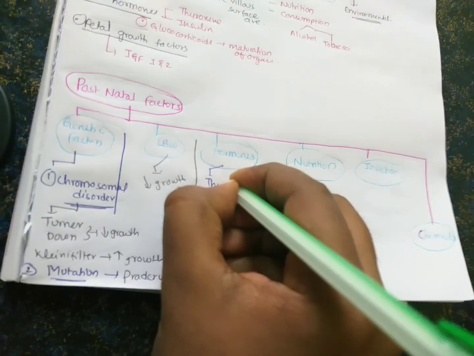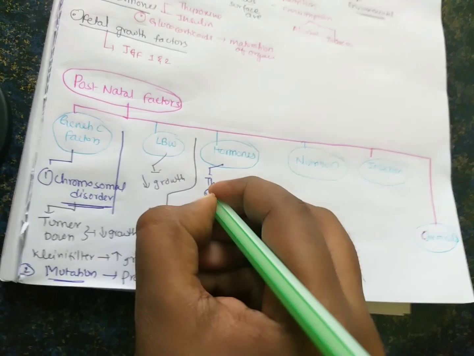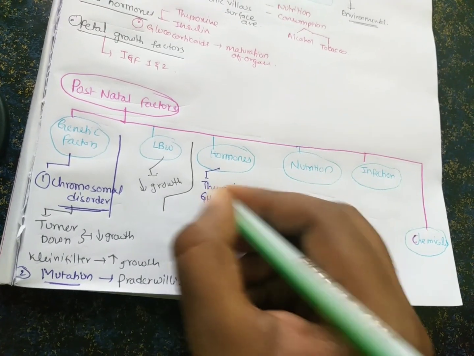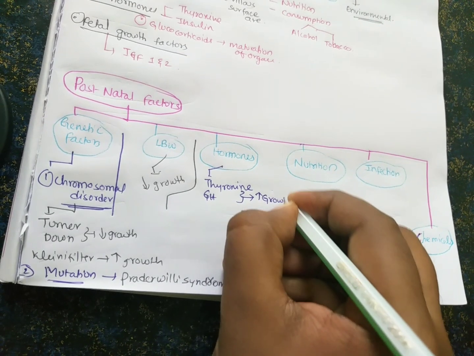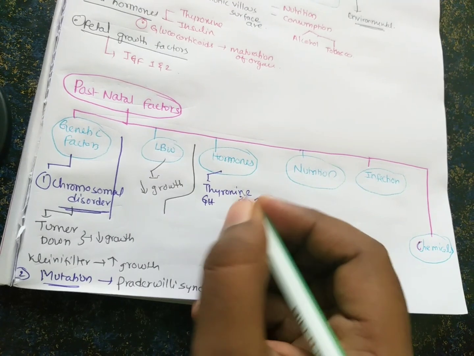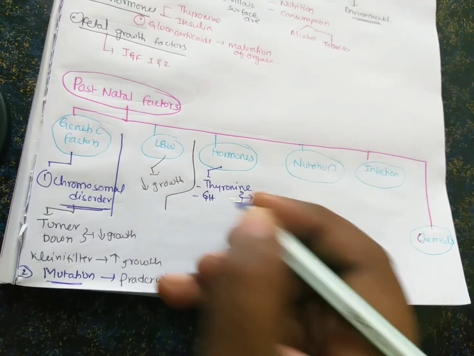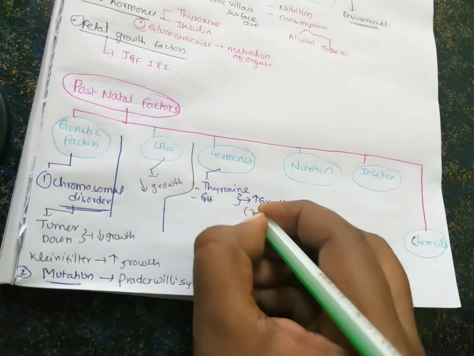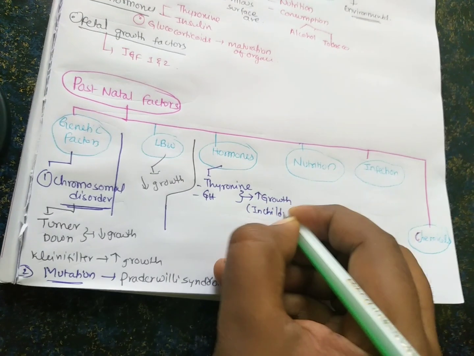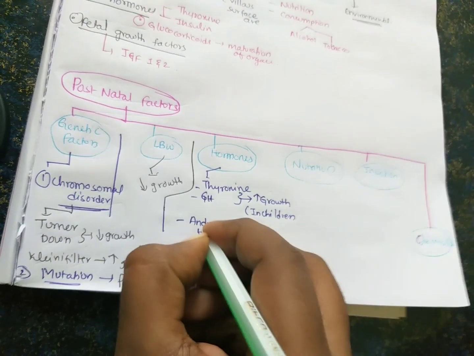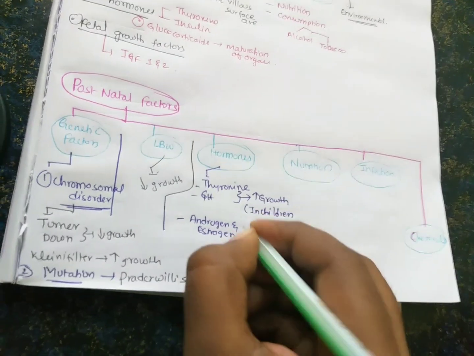And what are the hormones? I already mentioned thyroxine, insulin, and growth hormone. Mainly after delivery, growth hormone also plays an important role. If these are more, the growth increases. If these are deficient, thyroxine deficient and growth hormone deficient, then obviously they will be prone to short stature or else decreased growth and decreased weight. And this is in children. And in adolescents, other hormones like androgens and estrogens play an important role in growth.